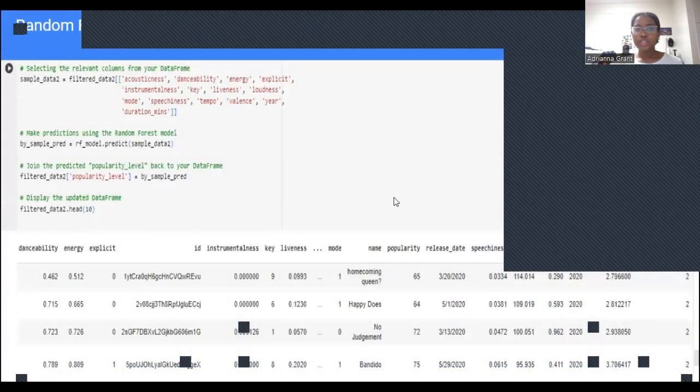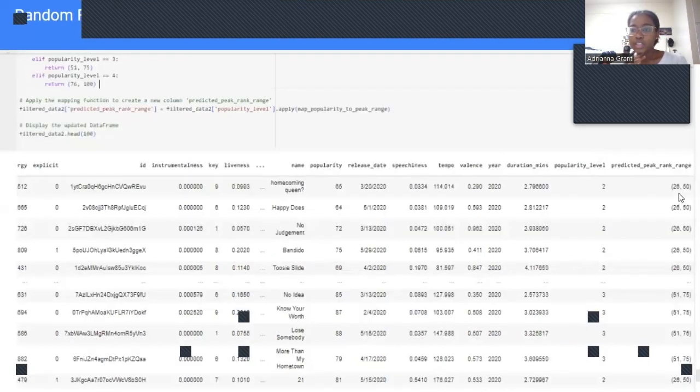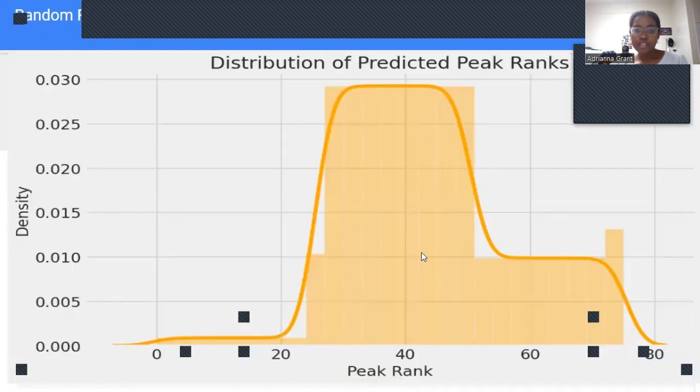So then we conducted a Random Forest test, this time with the filtered Spotify data, which is the intersection of the Billboard and the Spotify data where their songs overlap. And from there, we figured out the popularity level for the songs, which 2s and 1s make sense. The most popular songs would be on the Billboard chart. After that, we just predicted the peak rank based off of the popularity level. So if it was a 1, it'd be in the top 20 to top 50, etc., until you're at the Billboard 100. And this is where the peak ranges were predicted. And then we just visualized what that looks like.